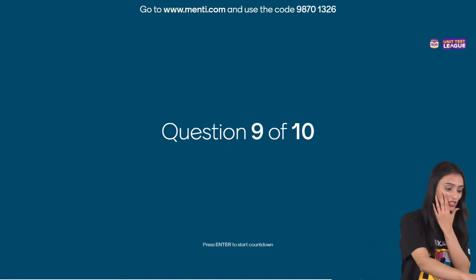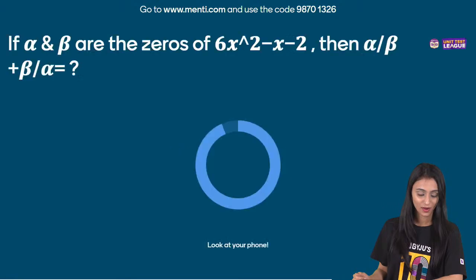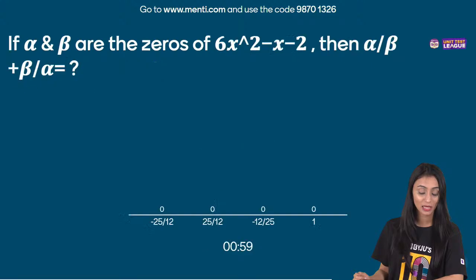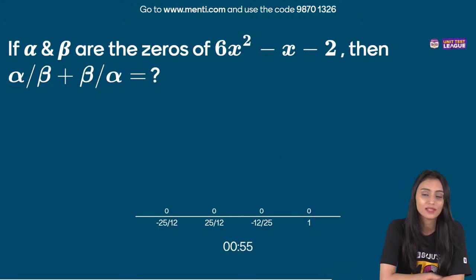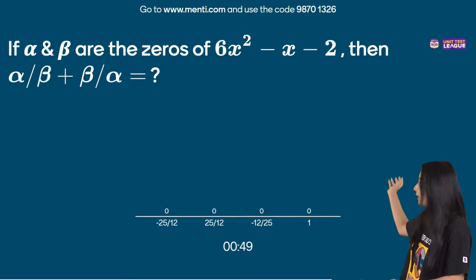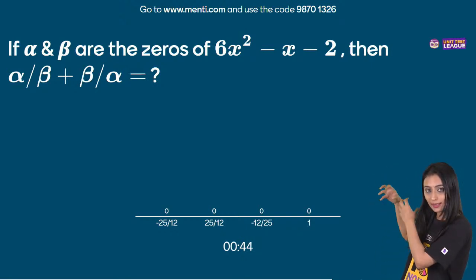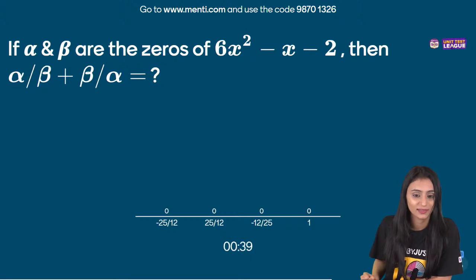Let's quickly take a look at question number 9 now. If alpha and beta are the zeros of 6x square minus x minus 2, then alpha by beta plus beta by alpha is equal to what? I hope this kind of questions you might have practiced. Okay, let me just give you a hint. You have the polynomial, right? And this expression that we have, you first have to simplify. Accordingly, you will have to get the values from the given polynomial. I hope the hint will actually help you solve this.